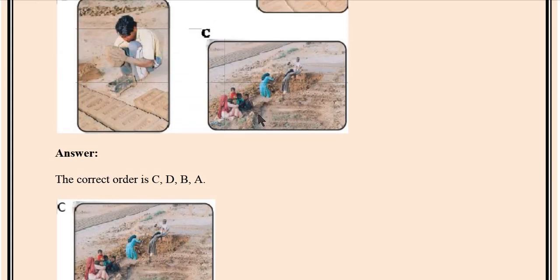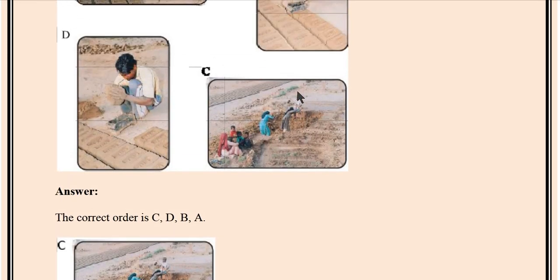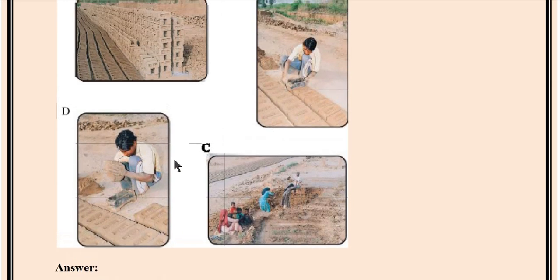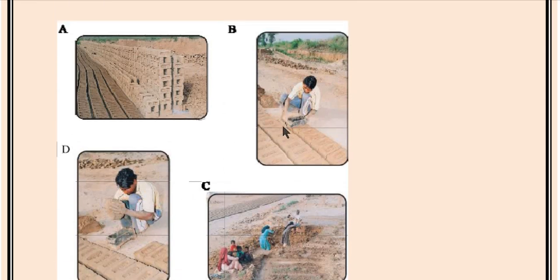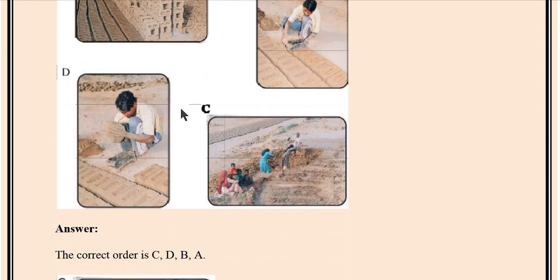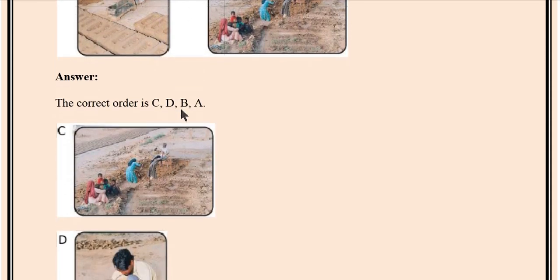is C, because first they prepare the mud for the brick. Afterward, they keep the mud inside the mold. Afterward, in picture B, they unmold the brick, and afterward, in last A, they arrange the bricks and make a line. So C, D, B, A is the correct order.